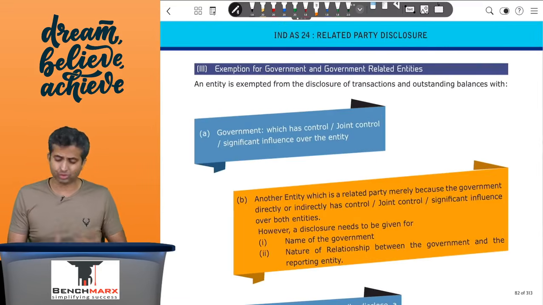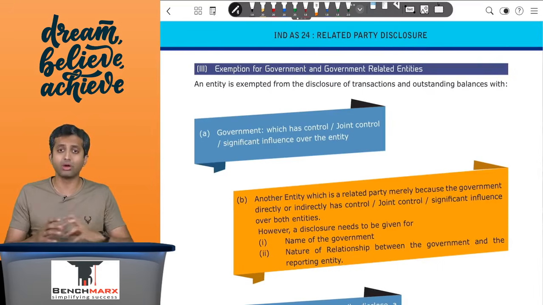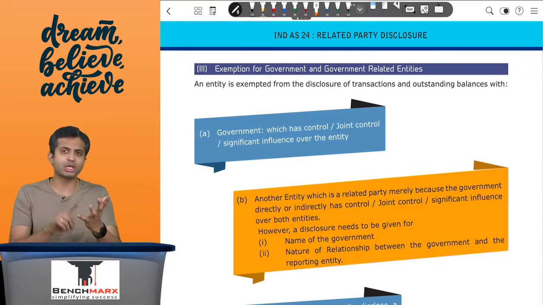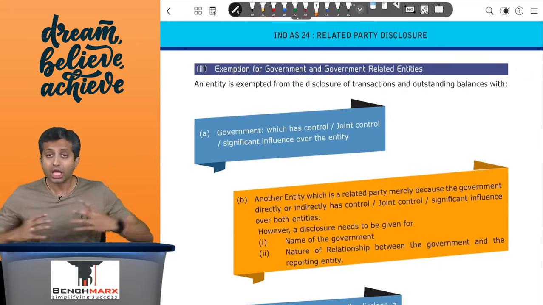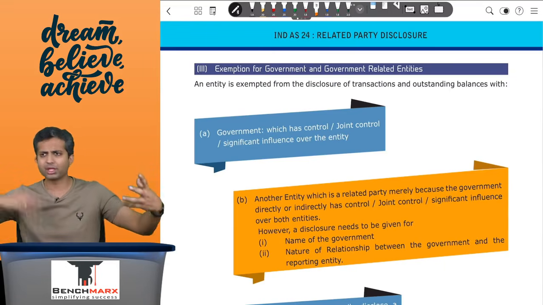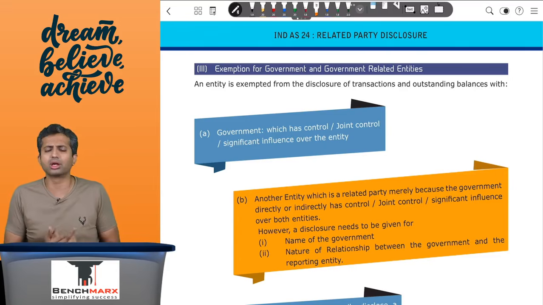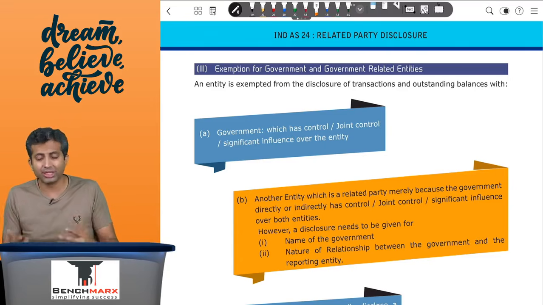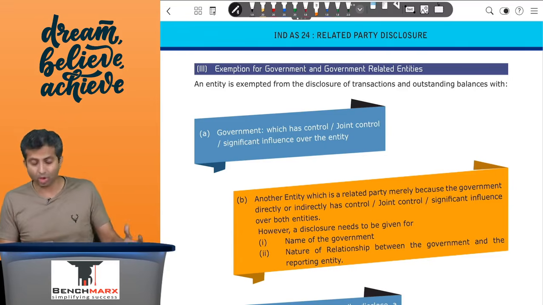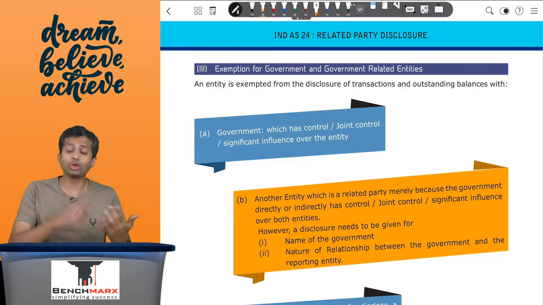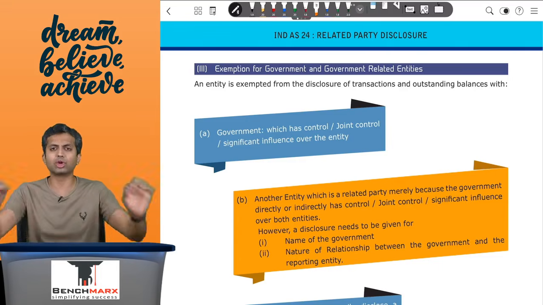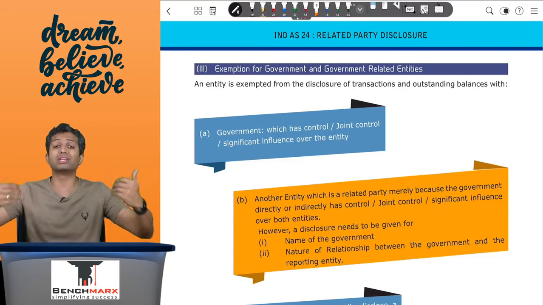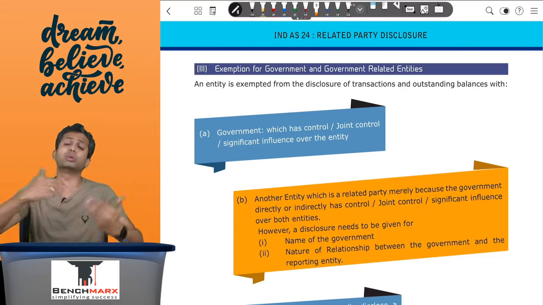The only exemption which is available is for companies which are either directly or indirectly controlled, jointly controlled, or significantly influenced by the government. Now, the government might have various companies like Bank of India and Indian Oil. Both of them are government companies. And as a result, Ind AS believes that if two entities are related to each other merely because there's a government which has either control or joint control or significant influence, whether directly or indirectly in them, then you are exempted from giving the disclosure for the name and nature of relationships and the transactions between these parties.